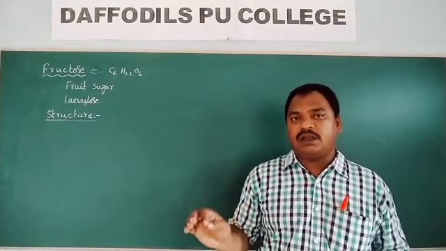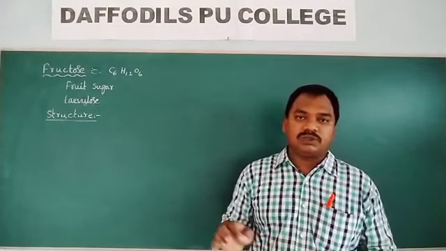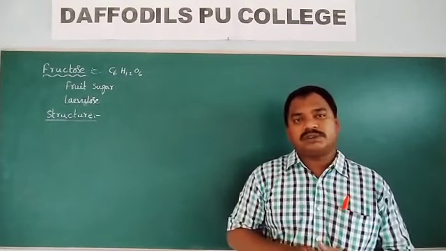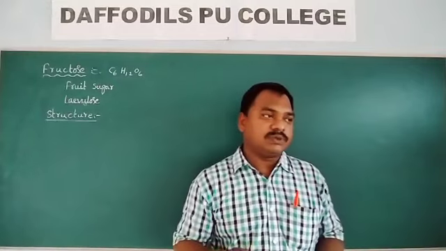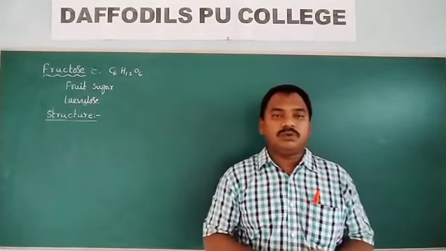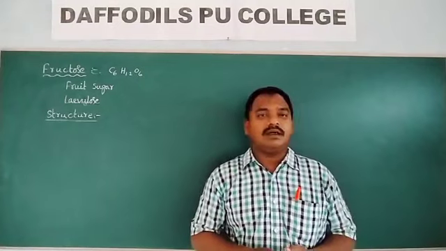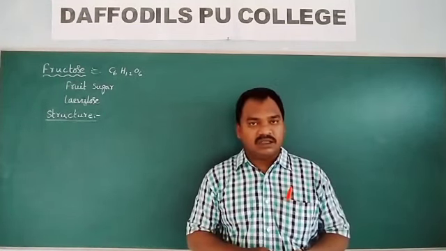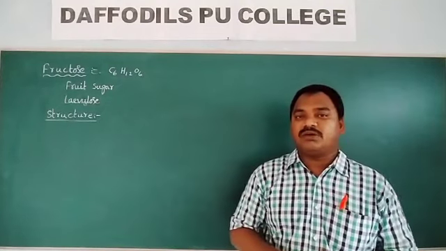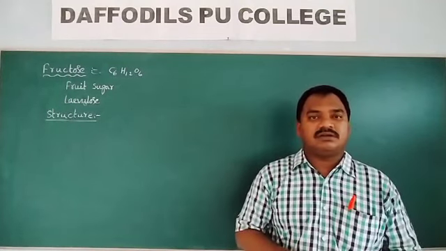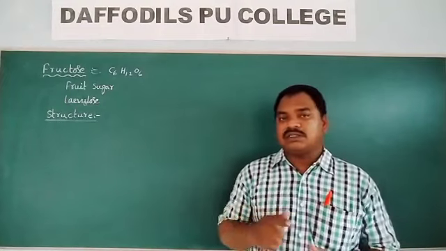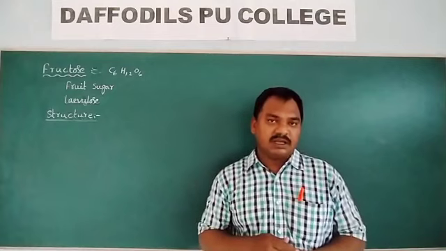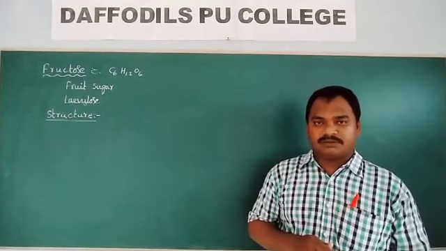Among these 5 OH groups, 2 are primary alcoholic groups and the remaining are secondary alcohols. And fructose also contains a ketonic group.